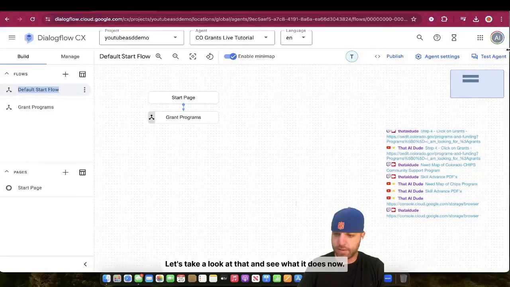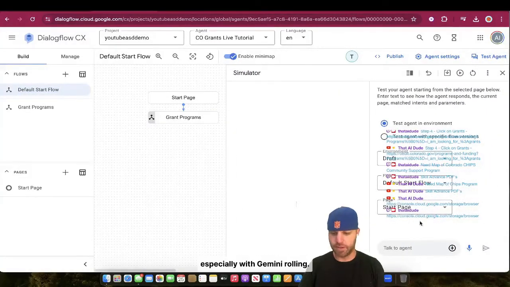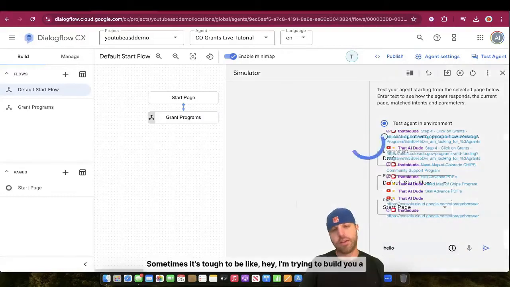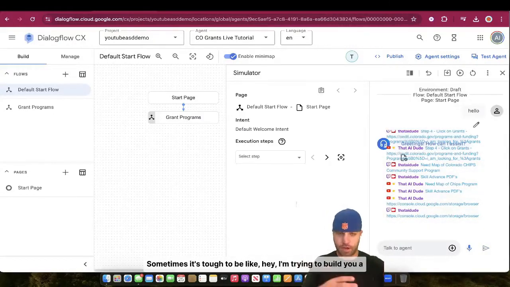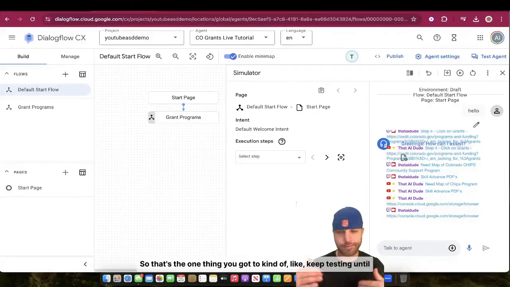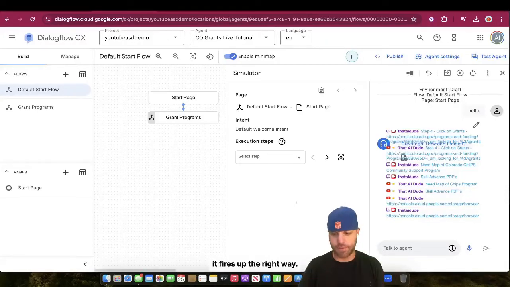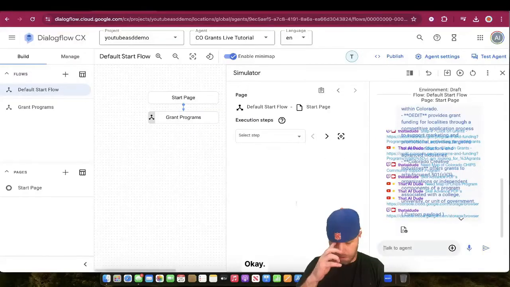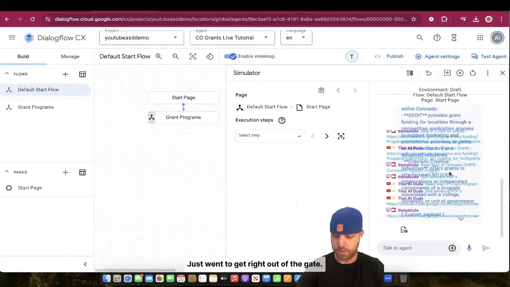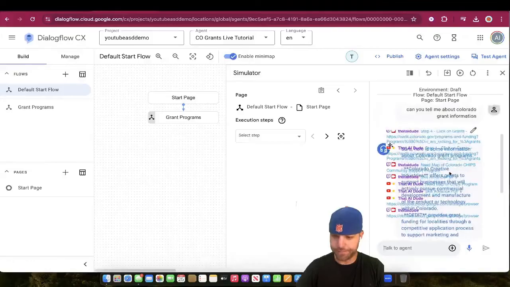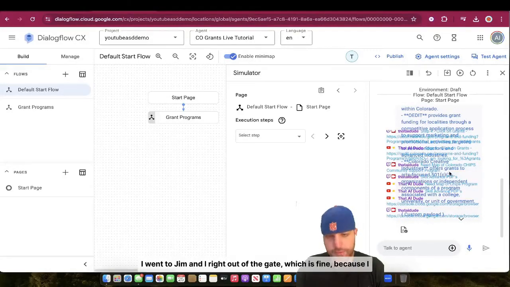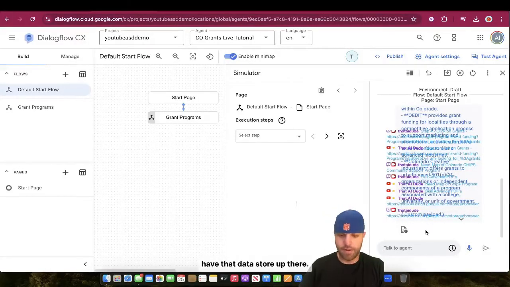Let's take a look at that and see what it does now, especially with Gemini rolling. Hello. Sometimes it's tough to be like, hey, I'm trying to build you a hybrid, but fire up with Gemini when you need to. So that's the one thing you got to keep testing until it fires up the right way. Can you tell me about Colorado grant information? Okay, never mind. It just went to Gemini right out of the gate, which is fine because I have that data store up there.